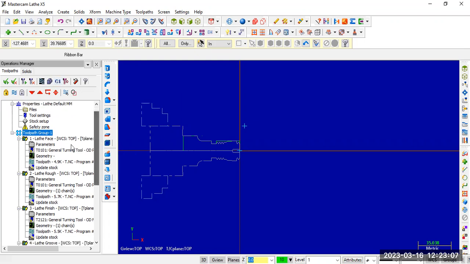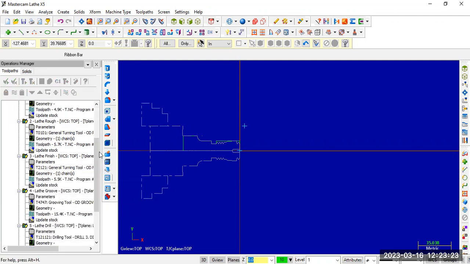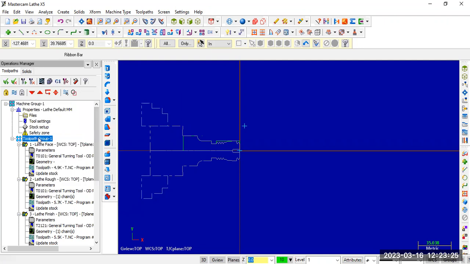We have performed several operations like facing operation, rough facing, finish turning, rough turning, grooving, drilling, and threading. All the operations are performed over the single workpiece. So place the cursor at the top tool group, starting from the first operation.